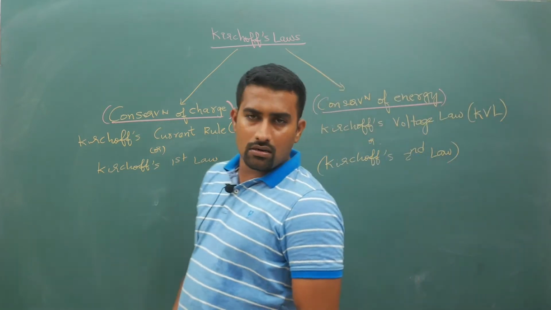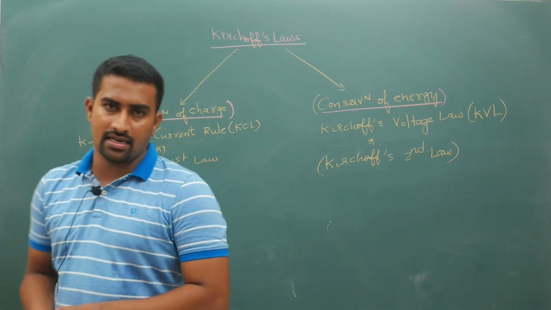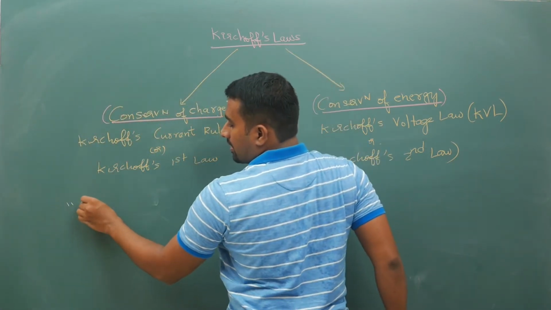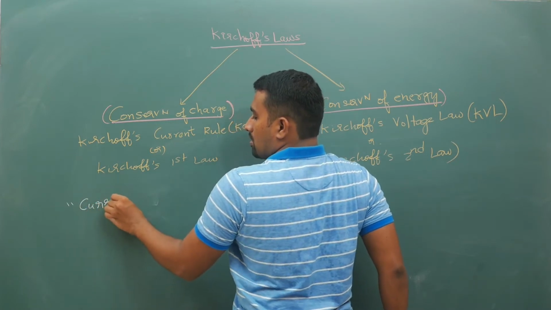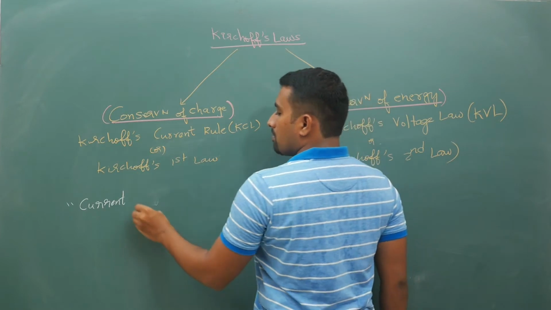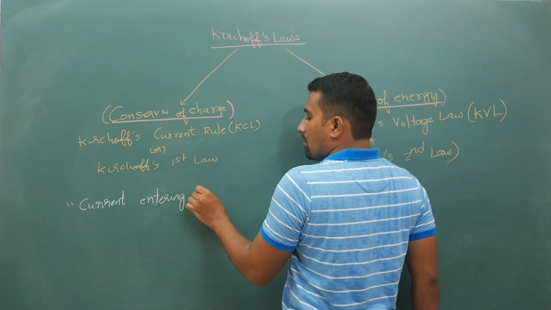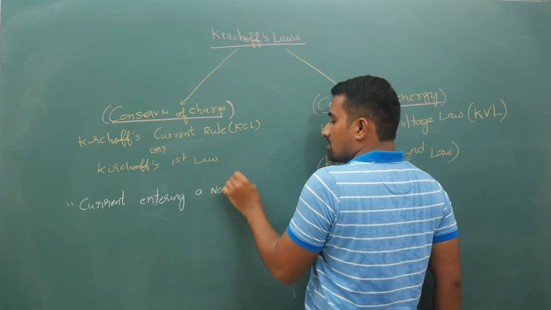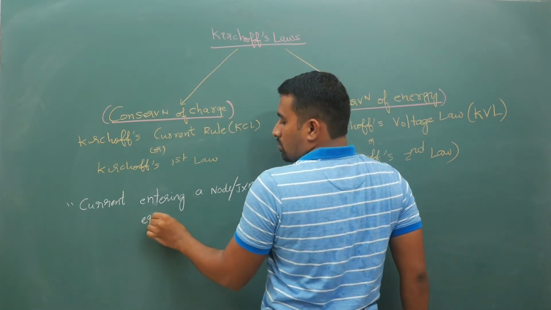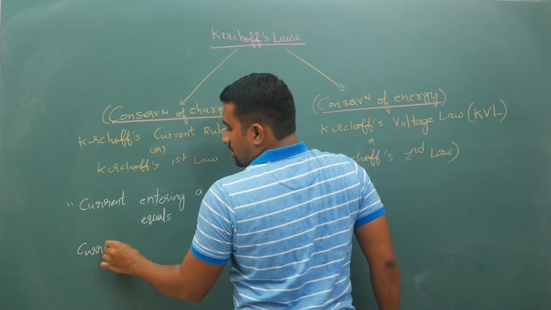Here is what they say. I will write it in detail. The current entering a node or junction is equal to the current leaving the junction.